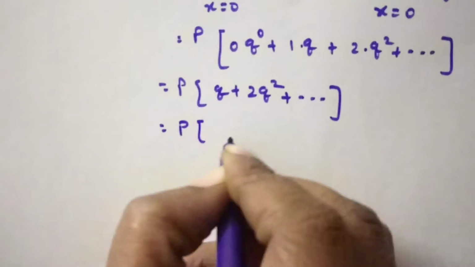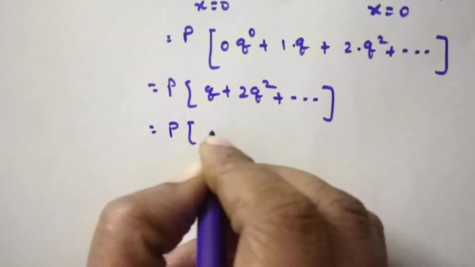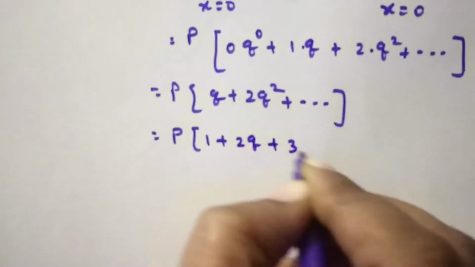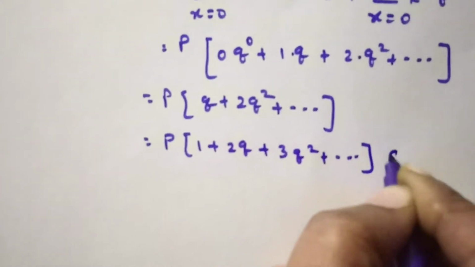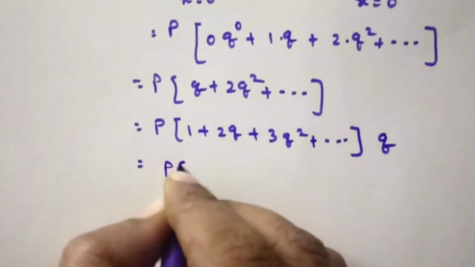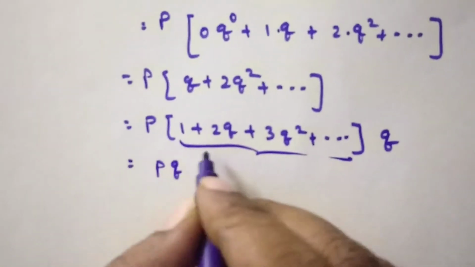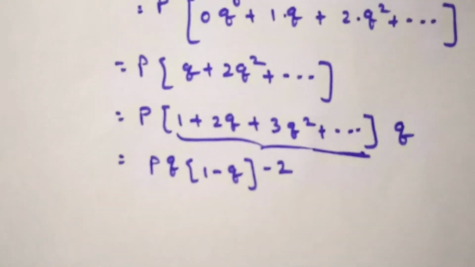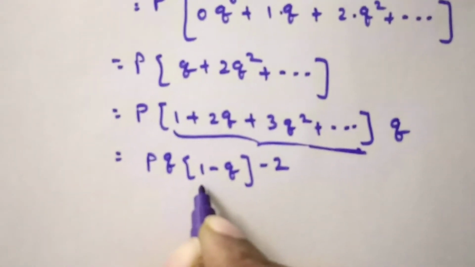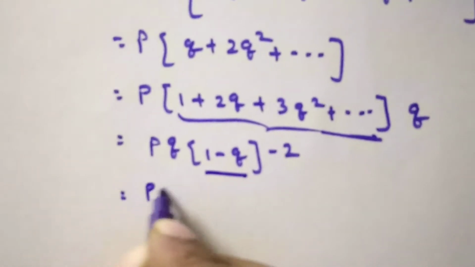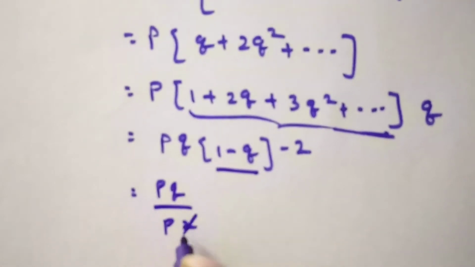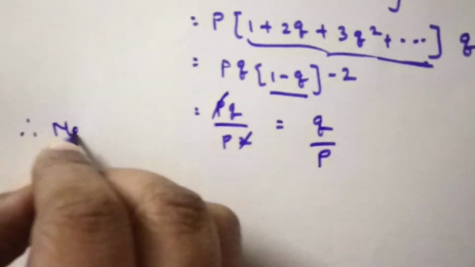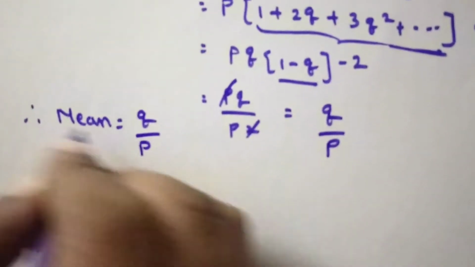From this, take the q outside, then we will get 1 plus 2q plus 3q square plus and so on, into q. So now we can write this as pq into all this summation expansion. The expansion is equal to 1 minus q whole power minus 2. As we know, 1 minus q is p, we can write pq by p square. So p will get cancelled, and we will get q by p. Therefore, the mean of the geometric distribution is q by p.